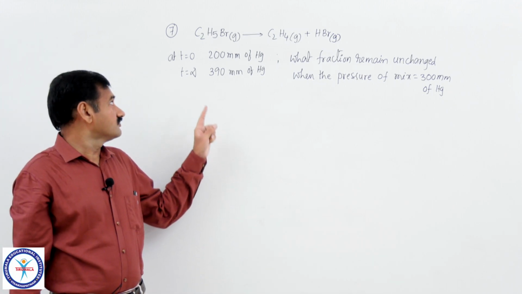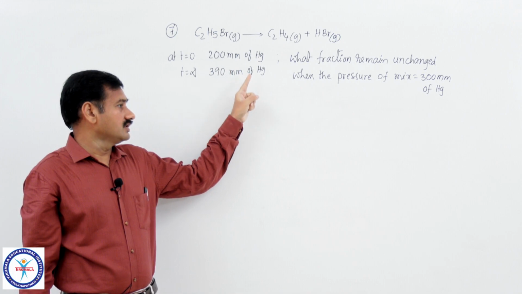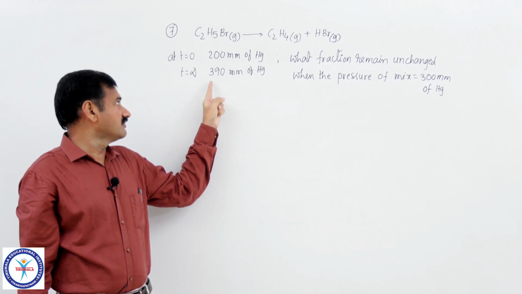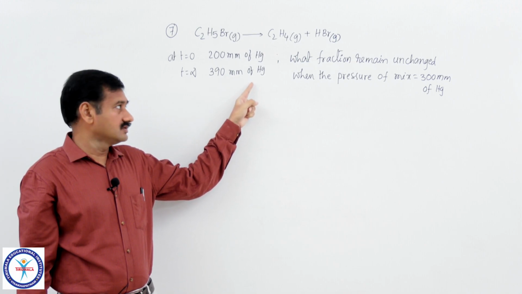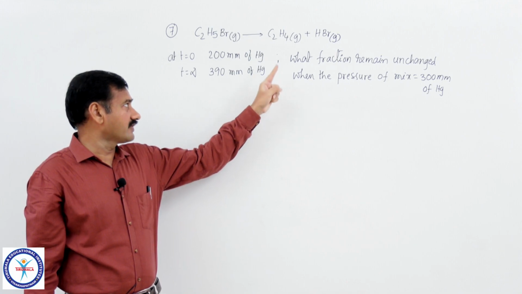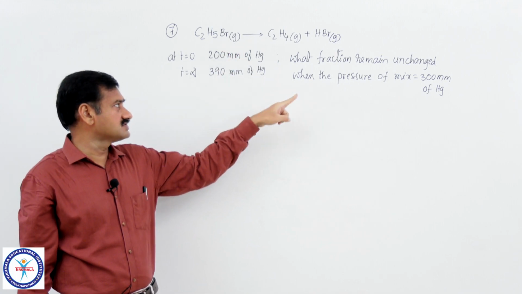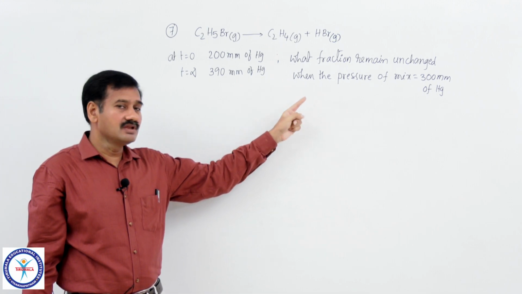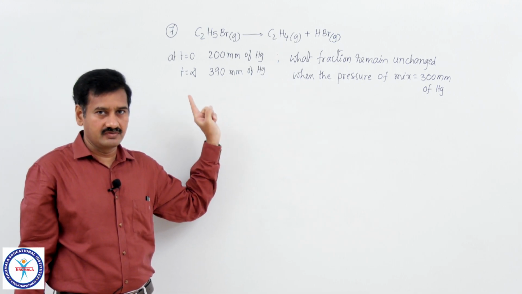Initially the pressure was found to be 200 millimeter of mercury, and at the end of the reaction it was 390 millimeter of mercury. Then what fraction of ethyl bromide remains unchanged when the pressure of the mixture is equal to 300 millimeter of mercury? That is the question given to you.